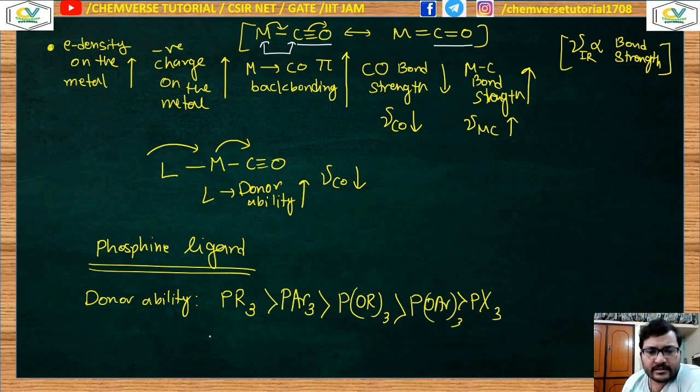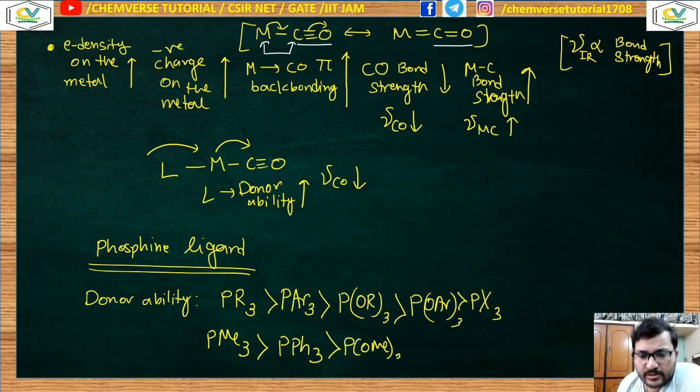You can take one example like PMe3, which has more donor ability than PPh3, which again has more donor ability than P(OMe)3, which has greater donor ability than P(OPh)3. And PX3 you can term as different halide phosphorus ligands, like you can take PF3.